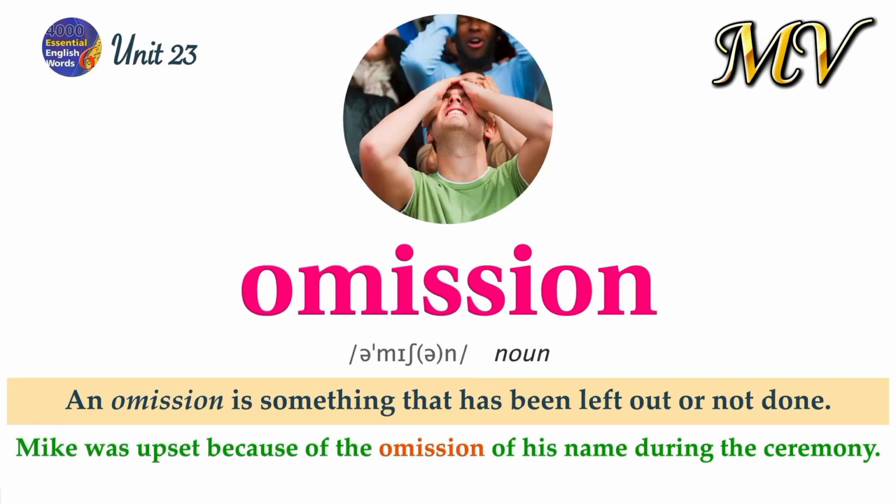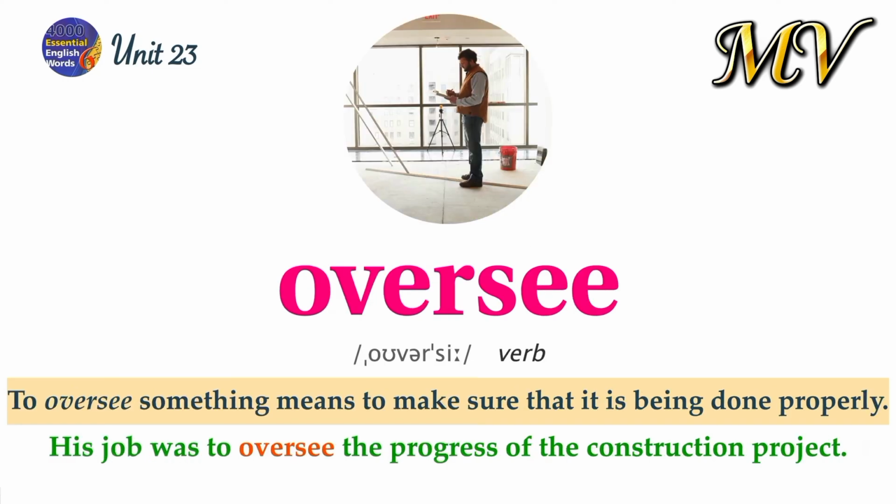Omission. An omission is something that has been left out or not done. Mike was upset because of the omission of his name during the ceremony. Oversee. To oversee something means to make sure that it is being done properly. His job was to oversee the progress of the construction project.